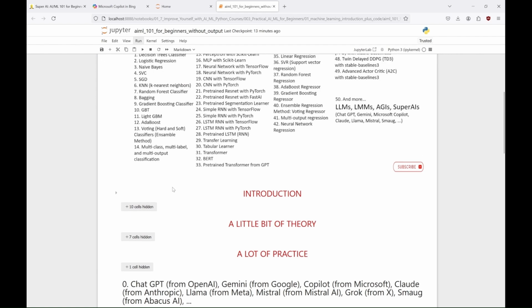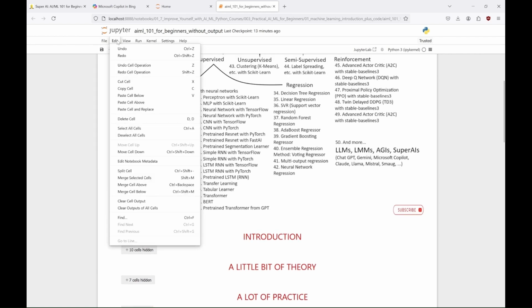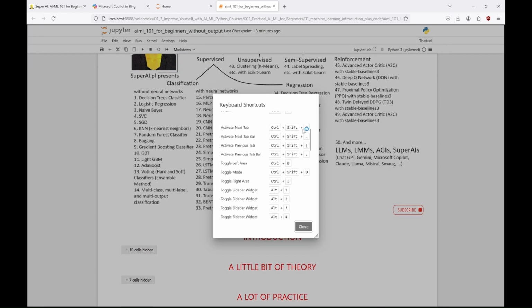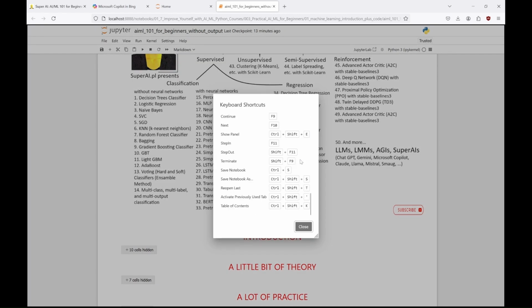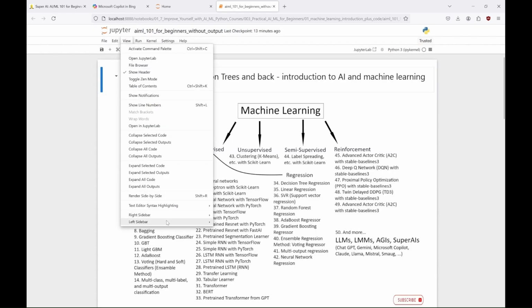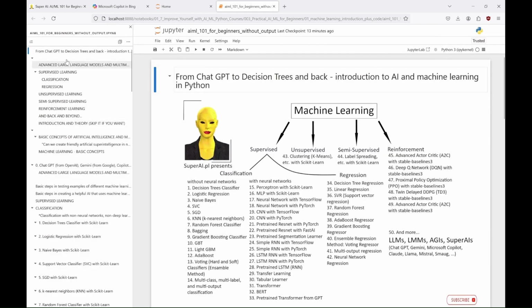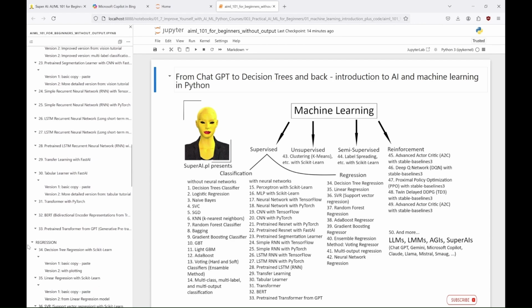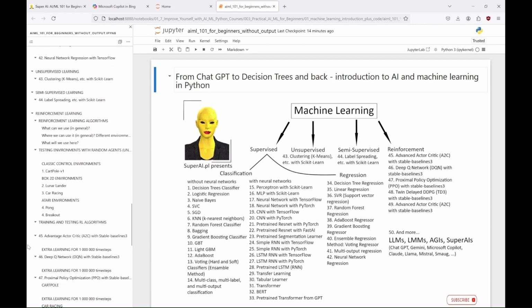So here we are. Oh, and if it's your first time with Jupyter Notebook, you might want to start by exploring some of its features. Keyboard shortcuts in particular can be incredibly useful, and help speed up your work with the notebook, so feel free to check them out. For me, I found out that showing the table of contents may be helpful. It helps with long documents, like this one I'm working with now. Thanks to it, I can move to any part of the document I want to work with at the moment. And as you can see, there is a lot of learning ahead of us during this course.